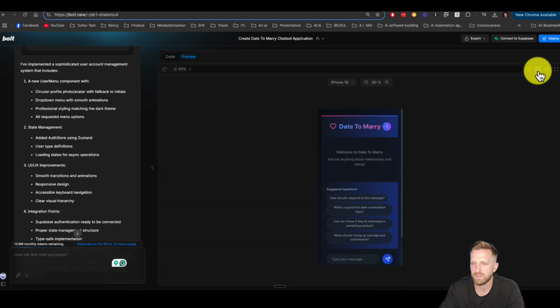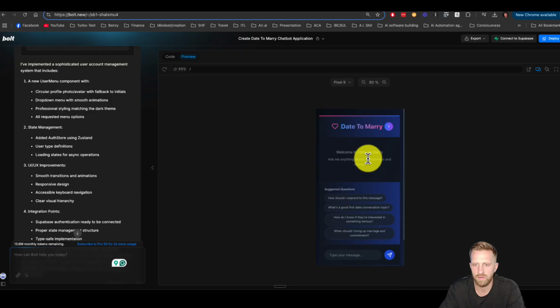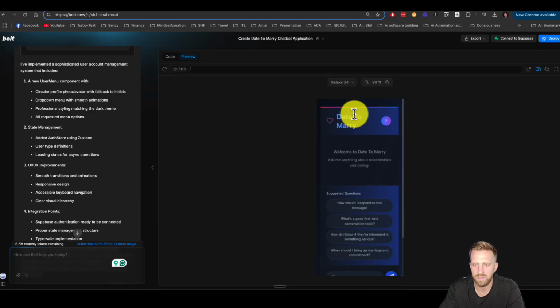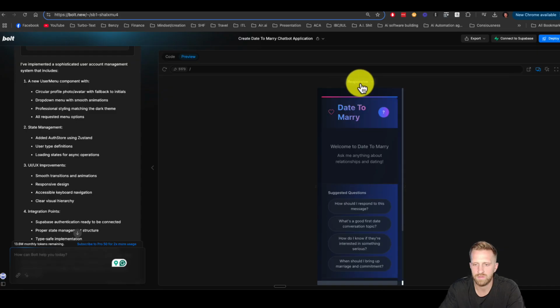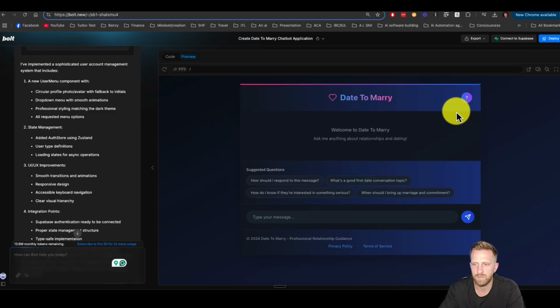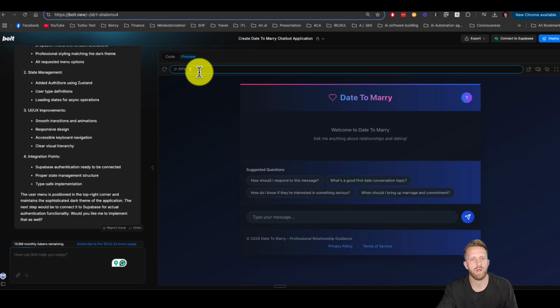And if I click this, it kind of shows an app version of it. So you can see it on iPhone, Pixel. Wow, look at this. Galaxy. Responsive. Let's go back. Very cool. And what I noticed up here, if you create a separate page, it'll give you the URL to find that page. So if this went to a second page, you would see it up here, and then you can go back and view different pages of the web app or application. It makes it really nice, easy to navigate that way.